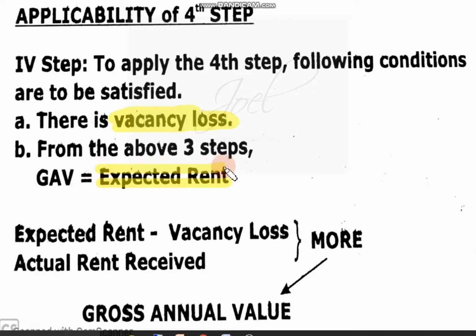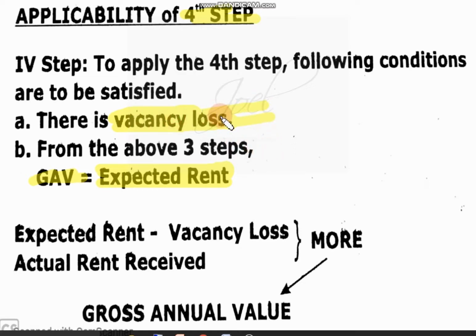Now what is gross annual value? Already I have told you: municipal value and fair rental value, the highest value; that amount and standard rent, the lowest one; then that and rent received. Out of these two things, the highest will be considered as gross annual value. So that amount is considered as expected rent in case of this fourth step, when there is vacancy loss.